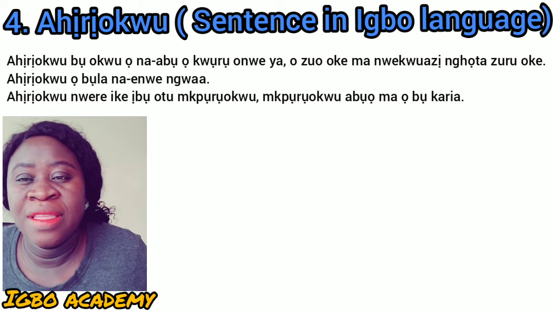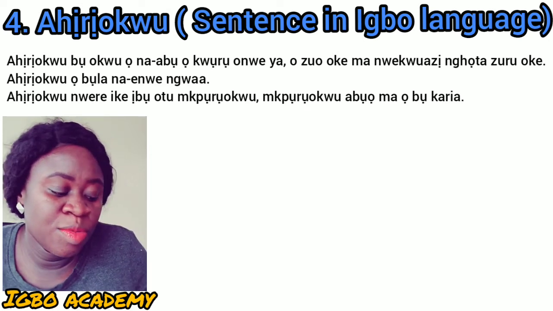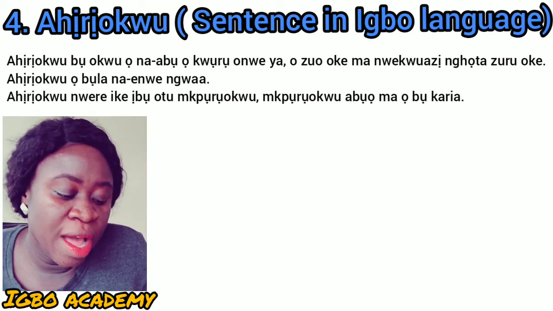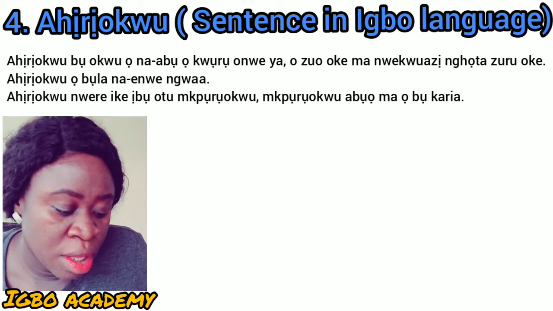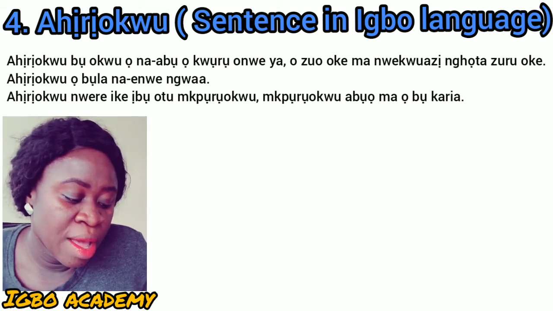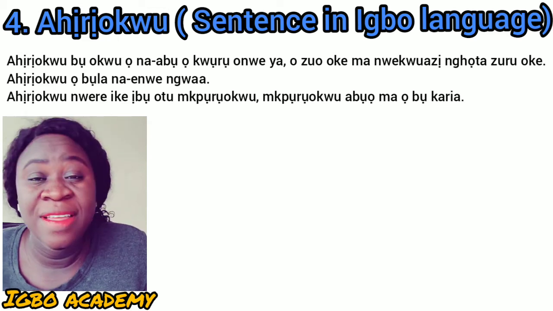So in every sentence, a sentence is a group of words. Some books will tell you ahịrịokwu bụ mkpụrụ okwu ole na ole gakọrọ ọnụ n'ezi usoro ma nwee ngwa. E nwere ụdị ahịrịokwu dị iche iche, ha gụnyere ndị a.